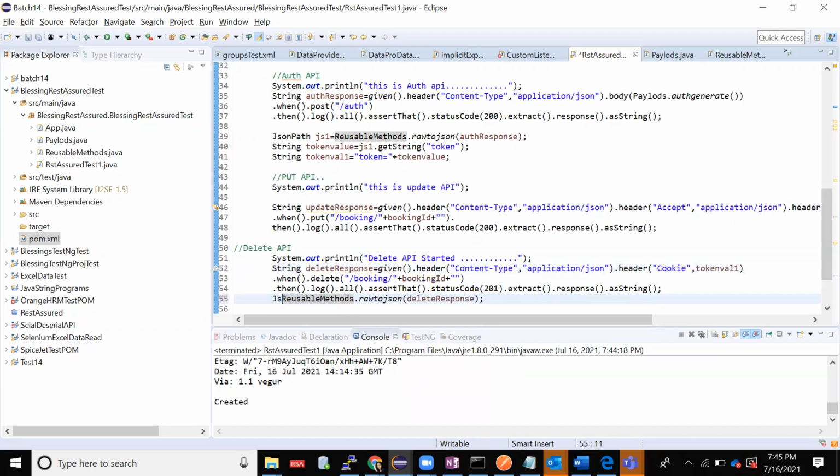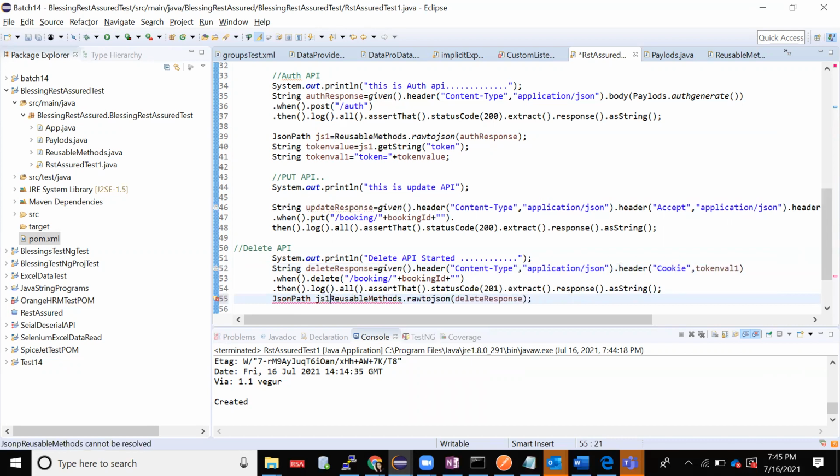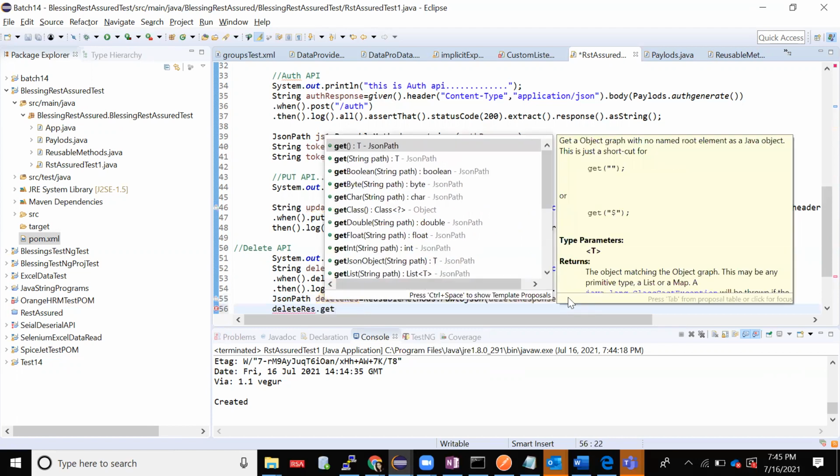JSON path. JSON path JS1. Now I'll make it JS2. Okay, done. This is your response of delete, right?